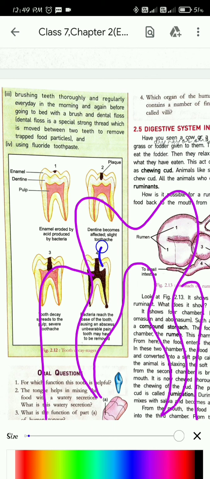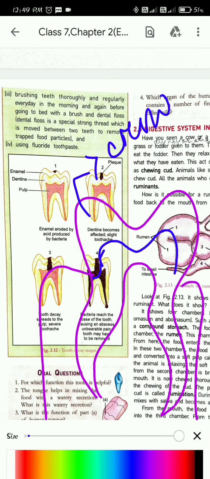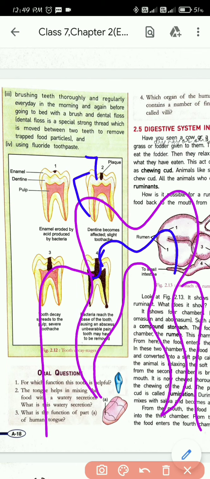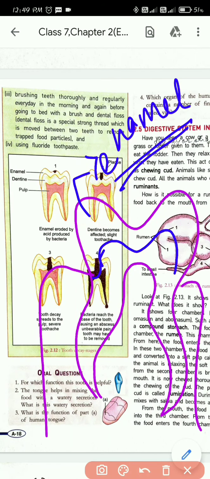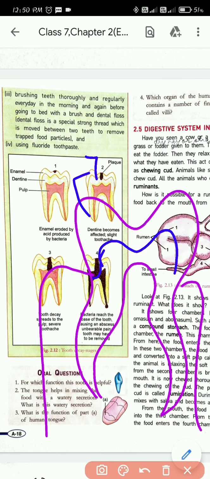The portion that you can see is the crown, and it is made up of enamel. It is the hardest substance in the body. It's stronger than your bones also. So enamel is very strong, but when it reacts with the enzymes and the acids, it erodes.